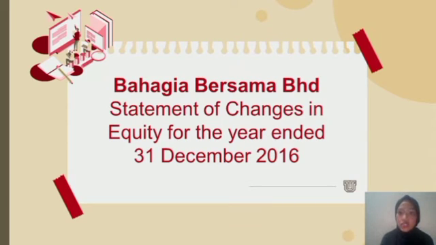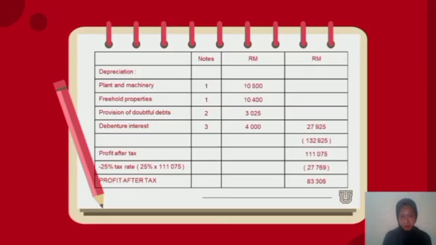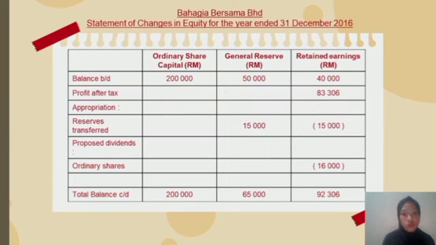Our next requirement is the statement of changes in equity for the year ended 31st December 2016 for the Bahagia Bersama Berhad company. As you can see on the screen, this is the statement of changes in equity. We state the balance b/d that we got from the trial balance. For ordinary shares, we have 200,000. Then the general reserve, and the last one, retained earnings.